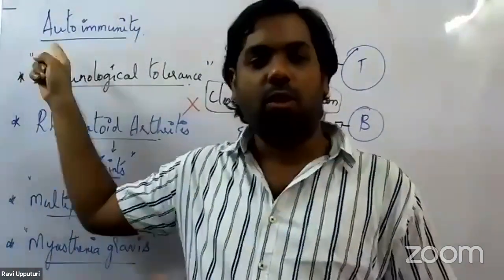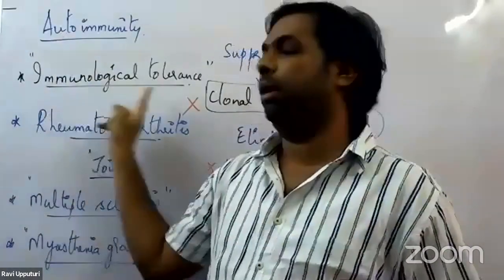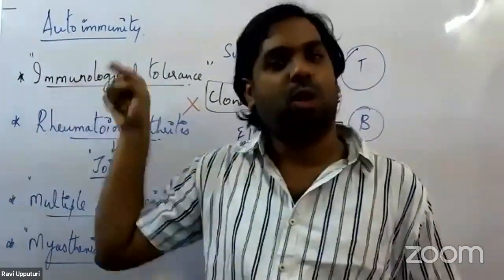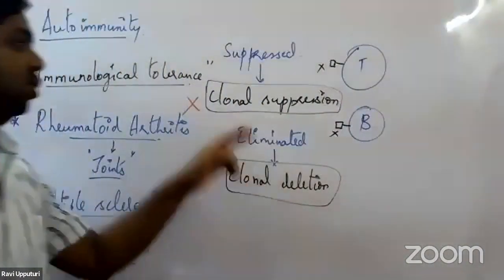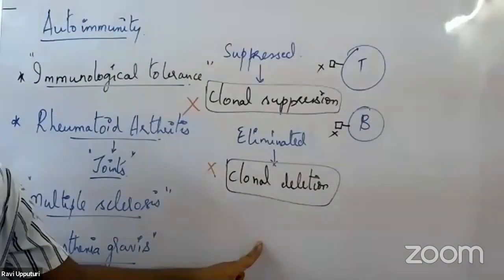The reason for autoimmunity is loss of immunological tolerance. Why is there loss of immunological tolerance? Because there is loss of clonal suppression and clonal deletion.